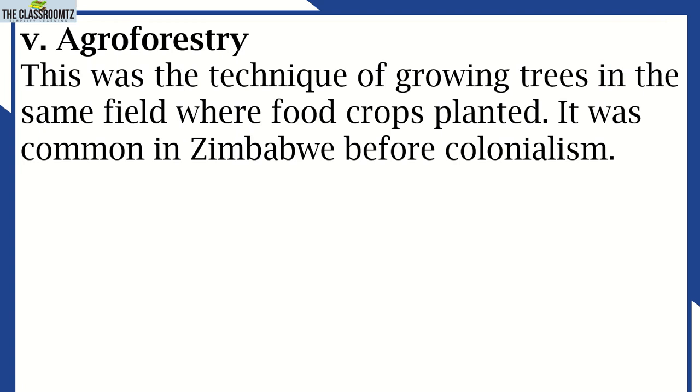Another one was agroforestry. Agroforestry was the technique of growing trees in the same field where food crops are planted. It was common in Zimbabwe before colonialism. So agroforestry, it is agriculture and forest. Agriculture, we are keeping animals and crop cultivation. So one part of agriculture is crop cultivation, and the forestry, so we are mixing trees or forestry plants and the crops.